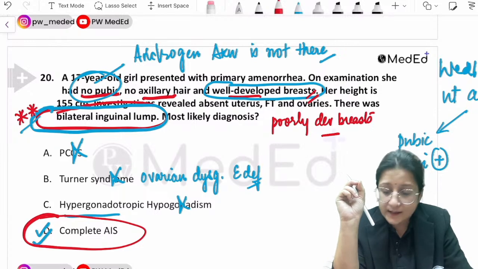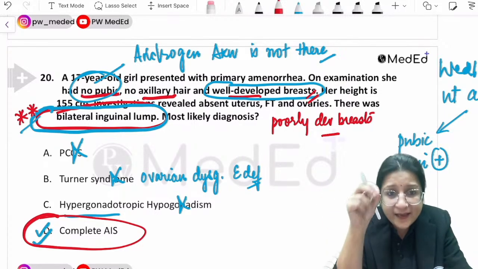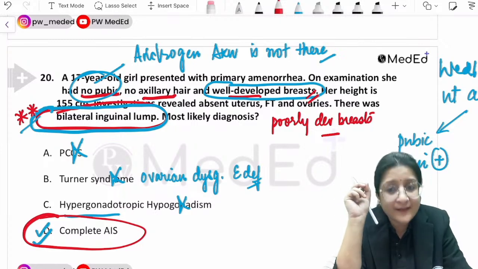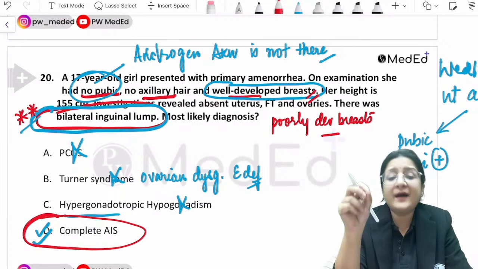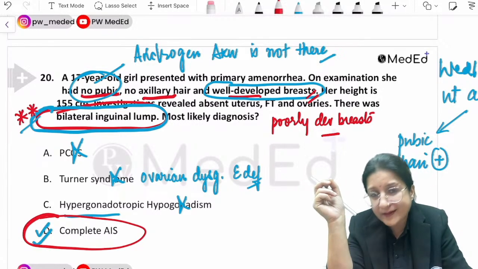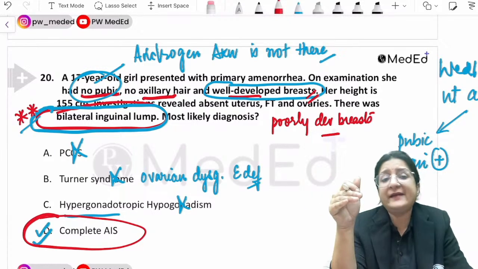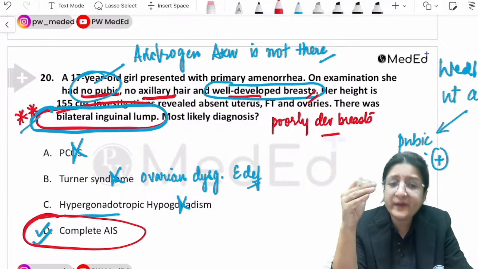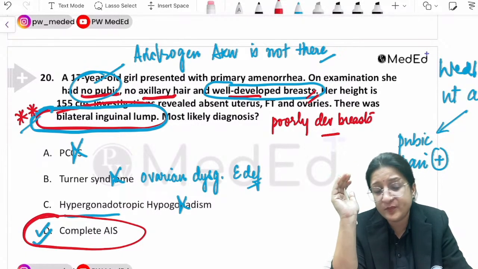That they had mentioned poorly developed breasts along with the same profile? If you are saying that, then also I will not change my answer. Then also I will say complete androgen insensitivity syndrome only. Okay, because bilateral inguinal lump and no pubic hair, 2 pointers towards androgen insensitivity syndrome would be there.